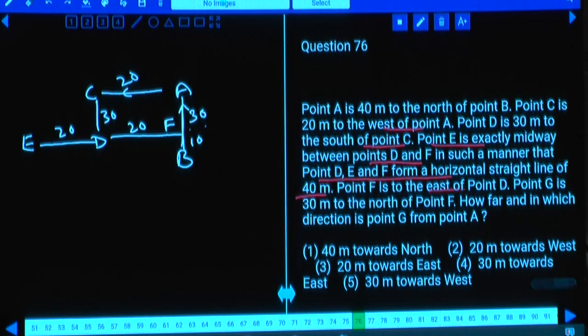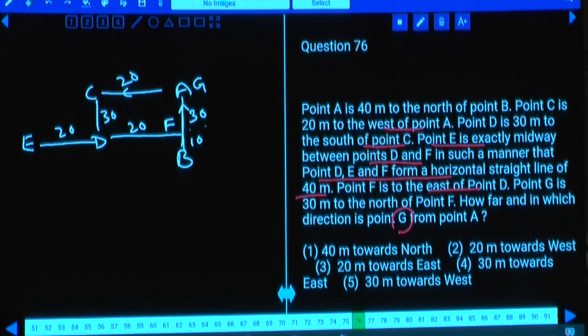Point F is to the east of point D, and G is 30 meters to the north of F. From here, as G is 30 meters to the north of F, A and G must be in the same place, isn't it? How far and in which direction is point G from point A? G and A. Yes, tell me what is the distance between these two?